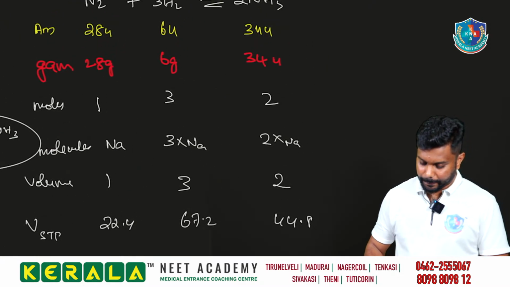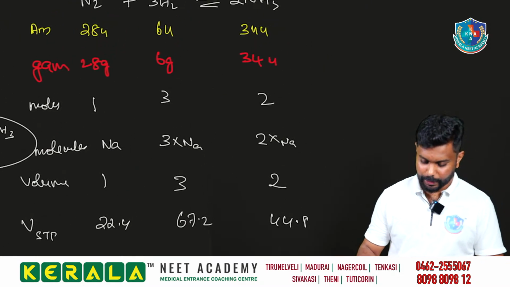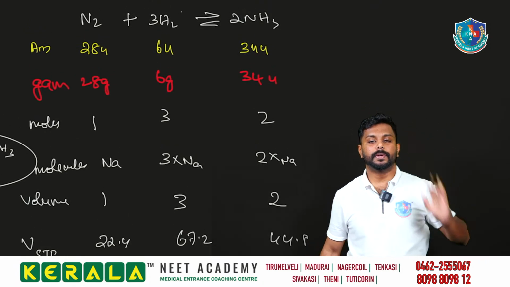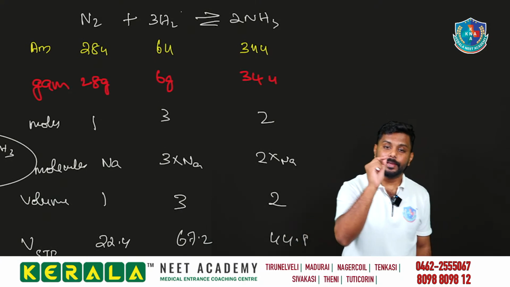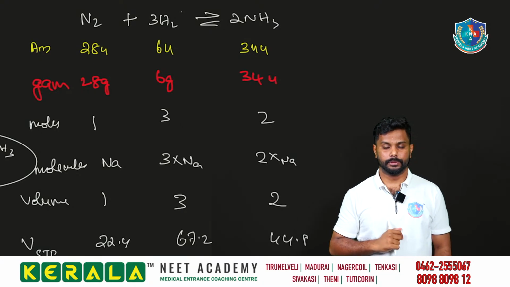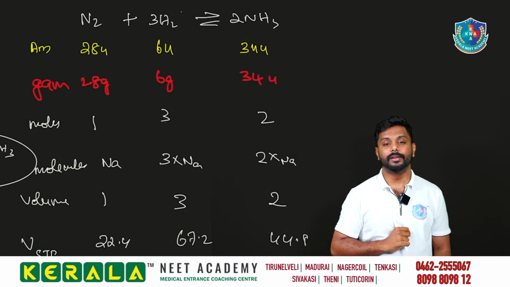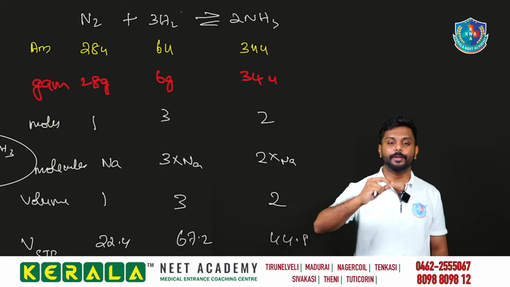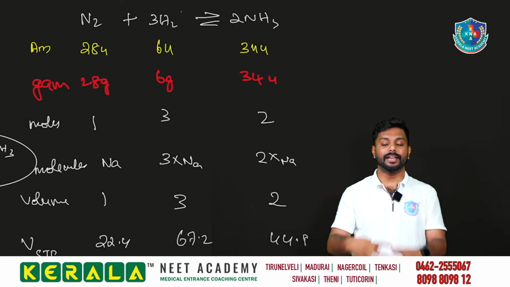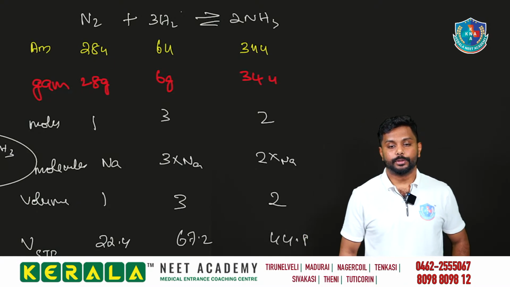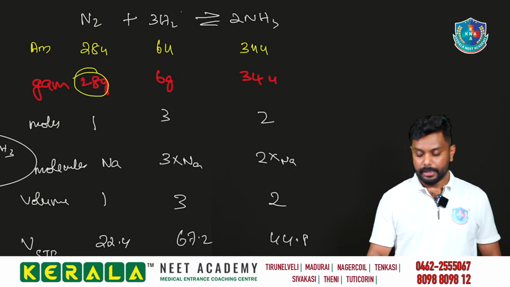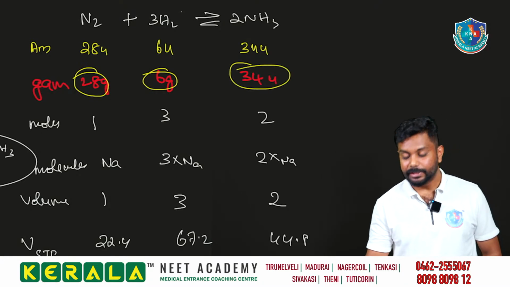See, look here, we have everything, right? We are having an equation: N2 plus 3H2 gives 2NH3. The stoichiometric chemical aspect says that the atomic mass, gram atomic mass, moles, molecules, volume at STP, we are connecting, that is what we call a stoichiometric calculation. Consider it is mentioned: 28 gram of nitrogen combines with 6 gram of hydrogen and gives 34 gram.